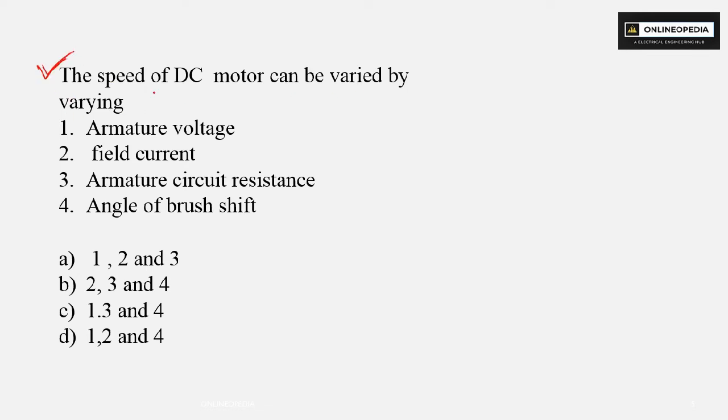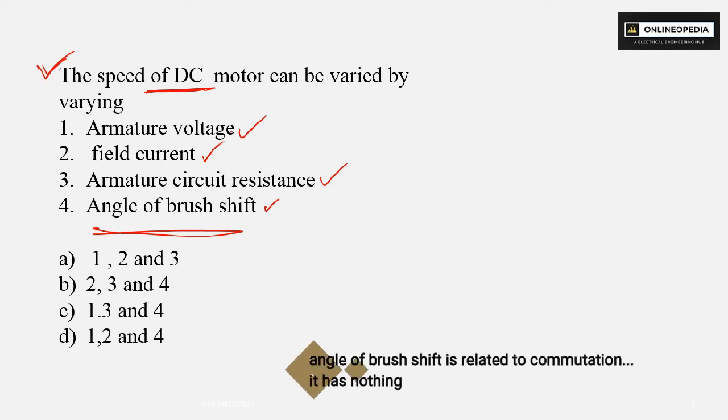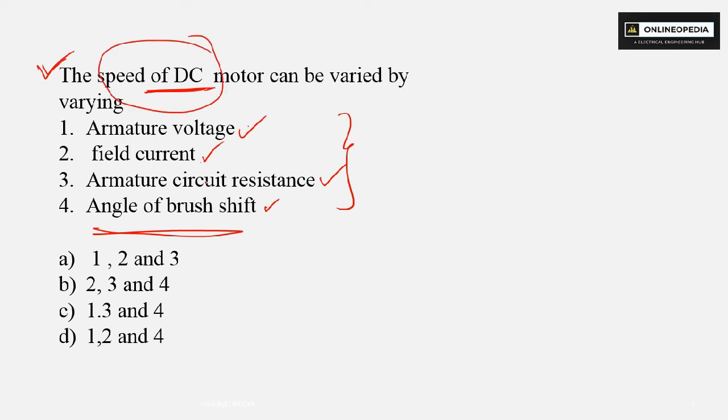Next, the speed of DC motor can be varied by. The options are armature voltage, field current, armature circuit resistance, angle of brush shift. So angle of brush shift is not related to speed control of DC motor. Clear? So armature voltage, field current and armature circuit resistance are related to speed control of DC motor. So option 1, 2, 3 is correct. So option A is correct. Clear?